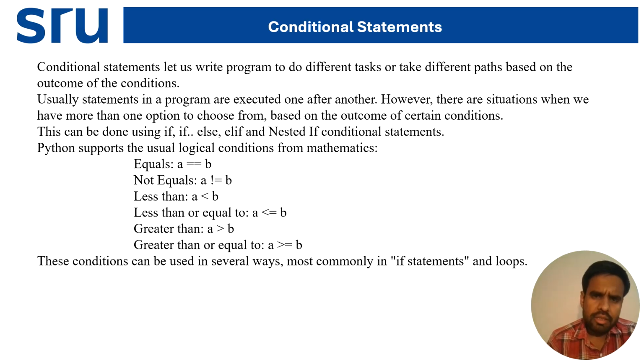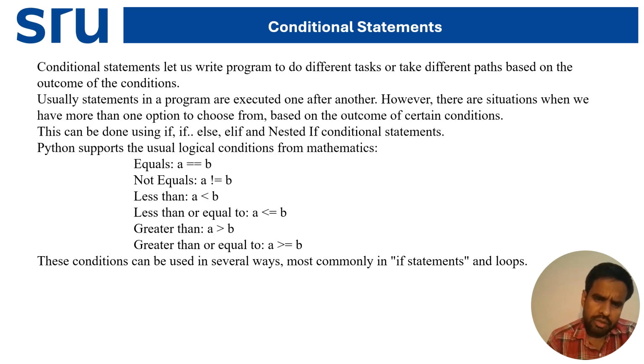The conditional statement gives a different path based on the outcome of the conditions, meaning writing a program to do different tasks for different paths. Usually the statements in a program are executed one after another. However, there are situations when you have more than one option to choose from, based on the outcome of a certain condition. This can be done using if, else, elif, or nested statements.